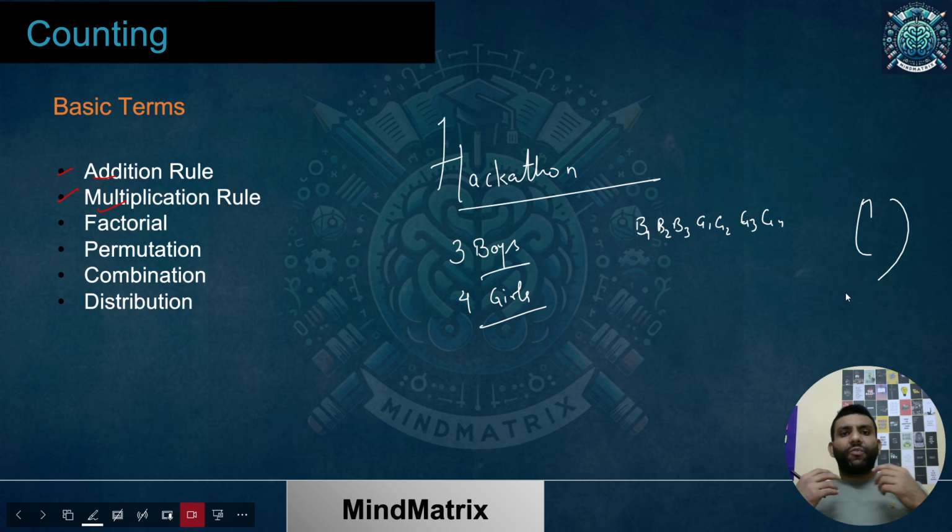The point is, without even thinking much, we used the addition rule over here. What did we use? We used the addition rule. How? One way was selecting this one as a winner. Another was selecting this as the winner. Selecting this, and further up to this point. So any one of these could be a winner.